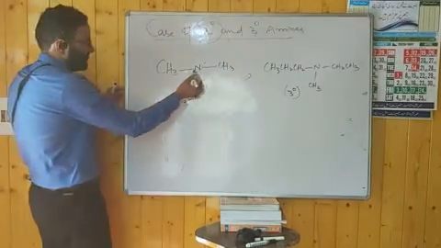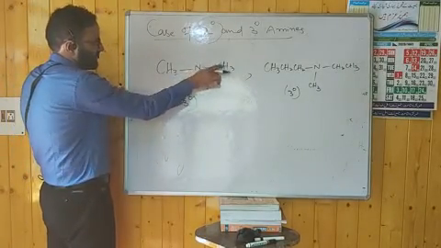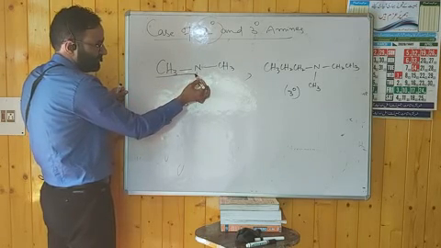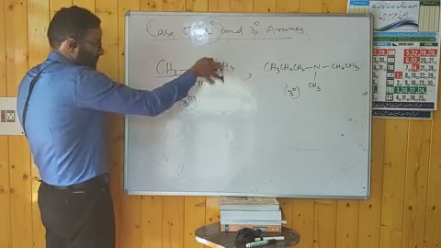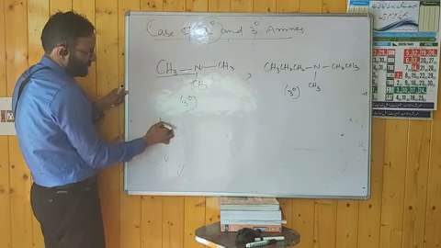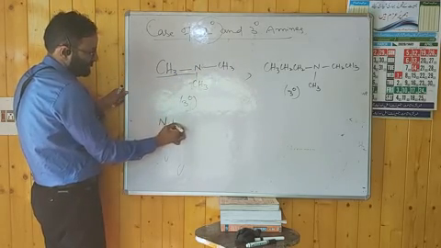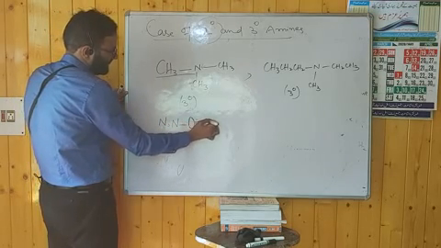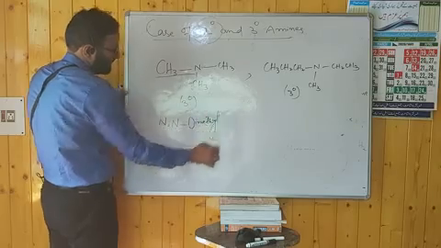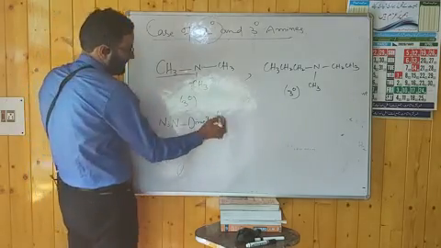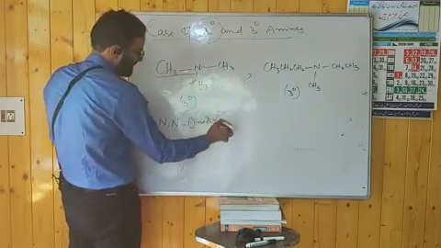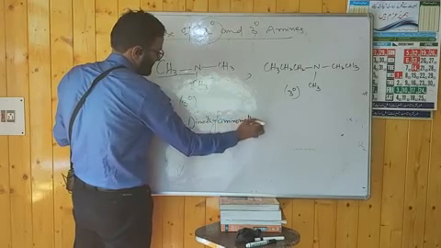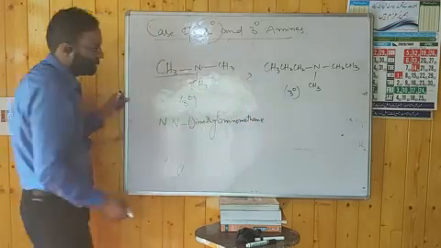You have to repeat N twice because there are 2 alkyl groups. This is the parent part, aminomethane. These are 2 alkyl groups, they are similar. You have to repeat N twice: N,N-dimethyl. Then you have to mention aminomethane.